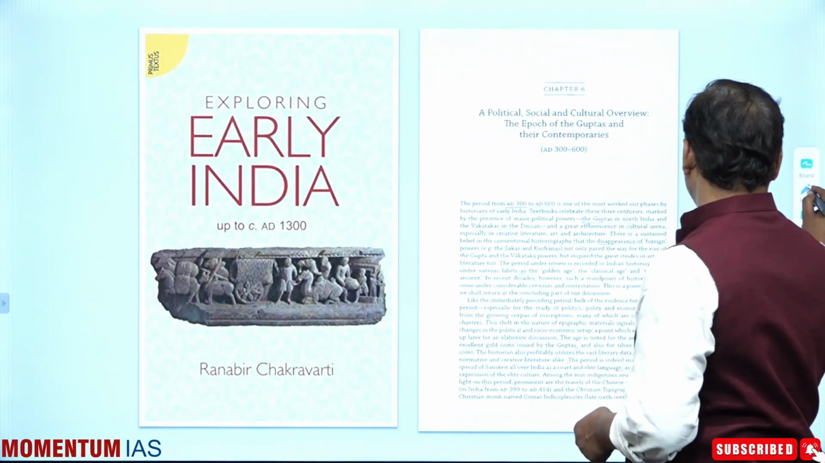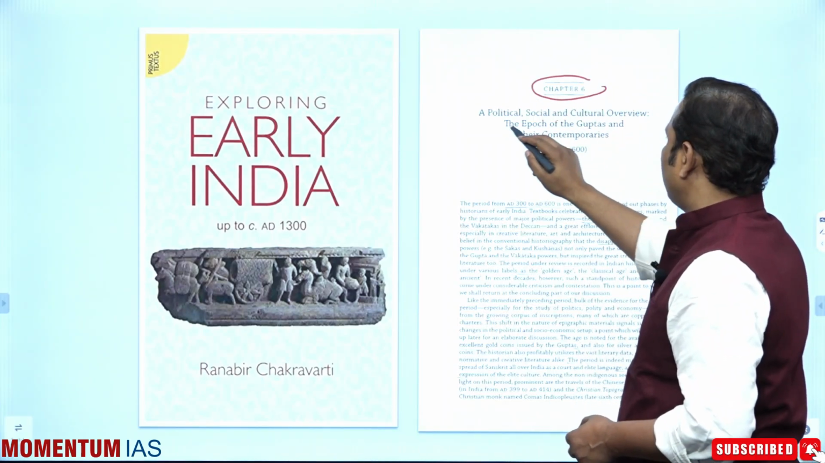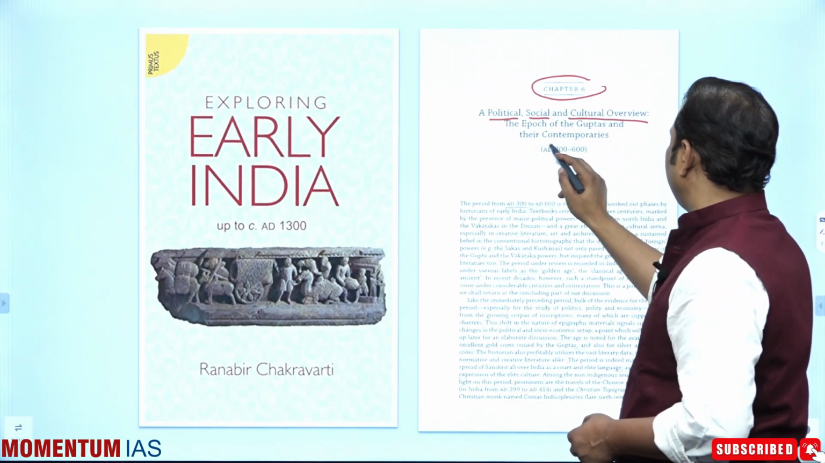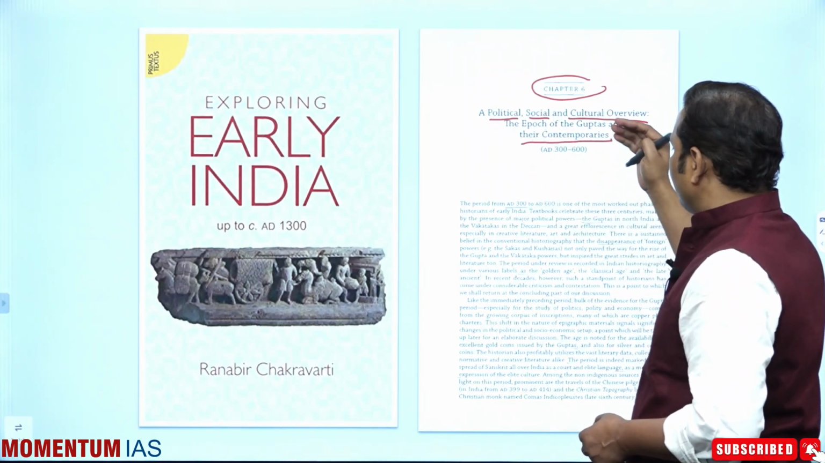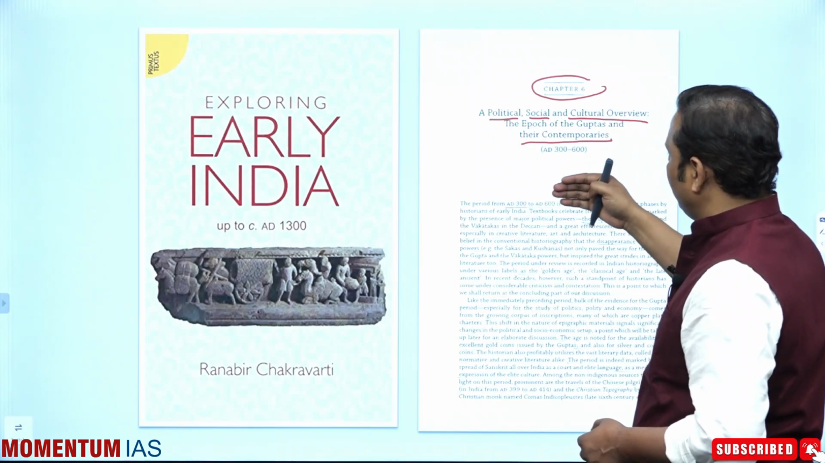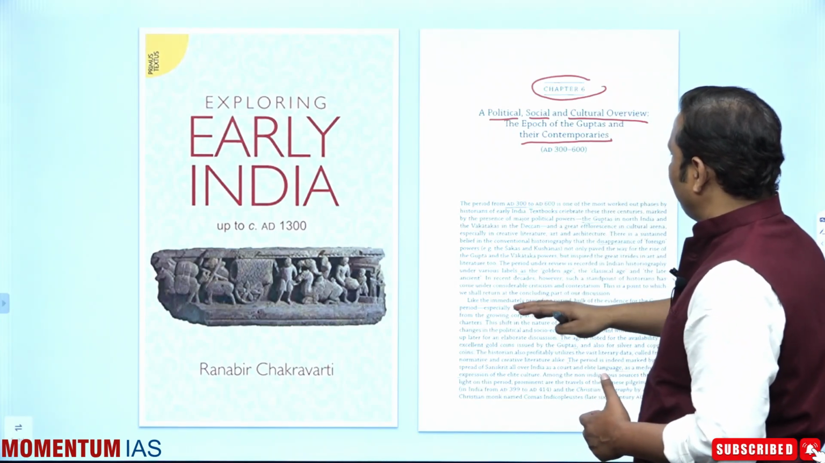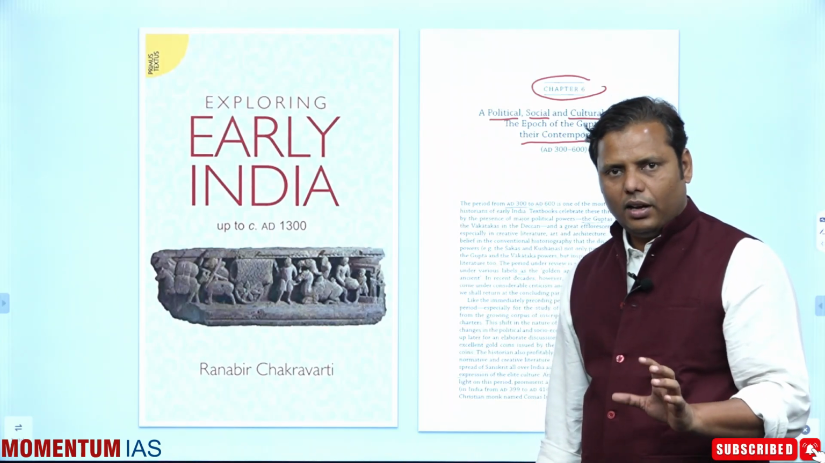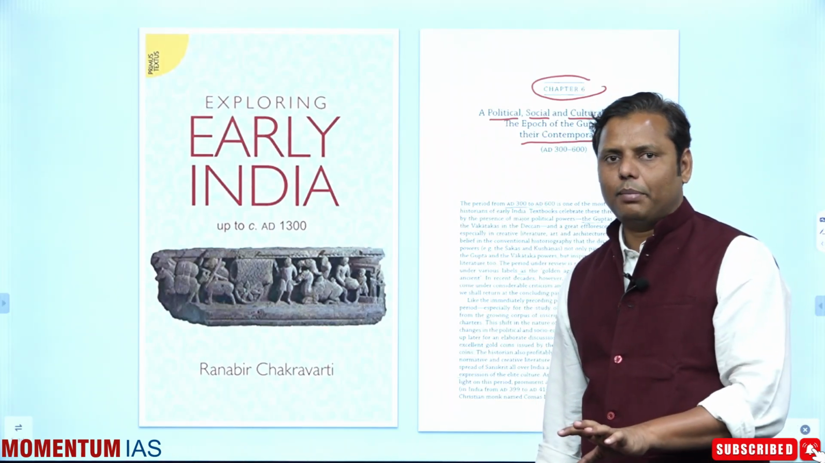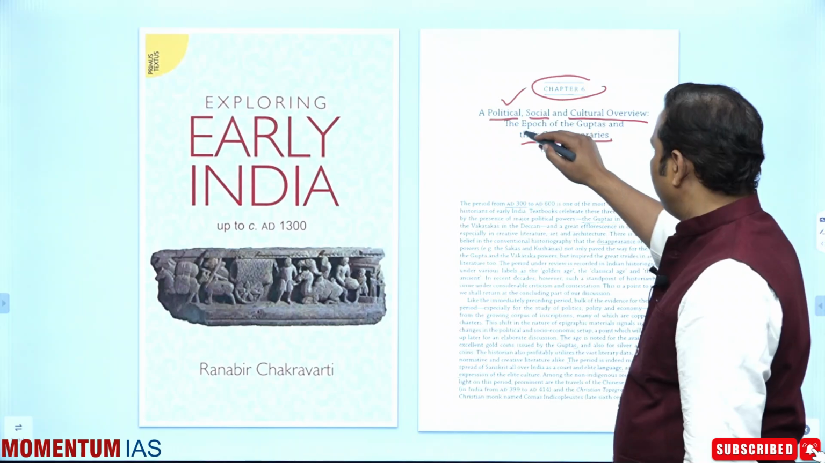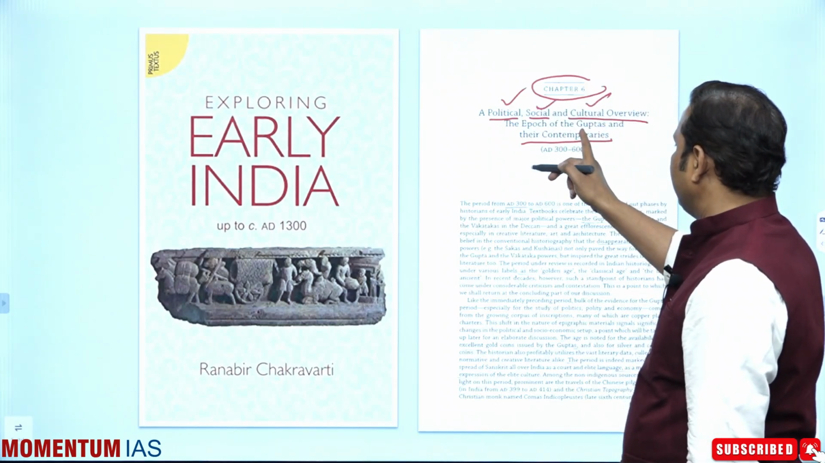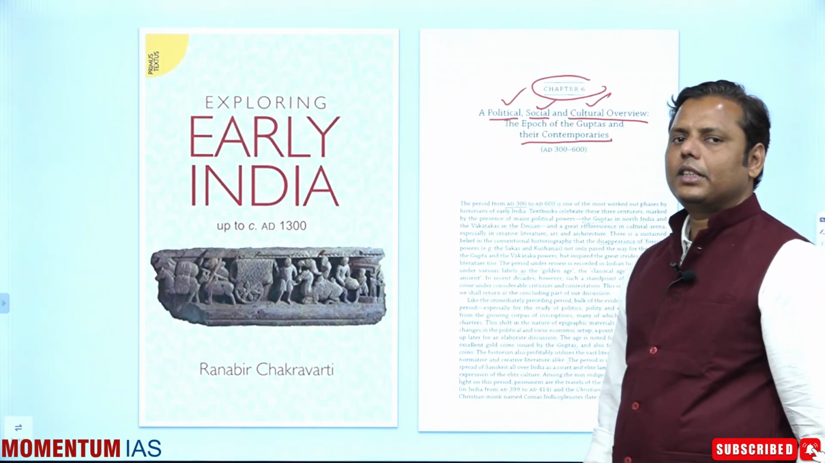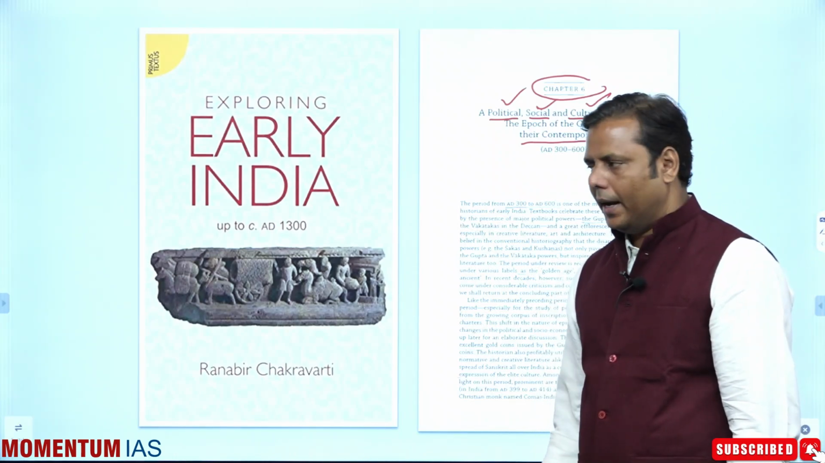So this is the chapter number 6, which is talking about the political, social and cultural overview, the epoch of the Gupta and their contemporaries, right? So this book has actually been developed in such a way that it could give a very good conceptual understanding of the developments or the transformations happening in this period. And it's talking about both political, social and cultural. मैंने यही 3 dimensions कहे थे along with the economy जो important है, और 3 dimensions के बारे में इन्होंने बहुत अच्छे से बात की है, right?